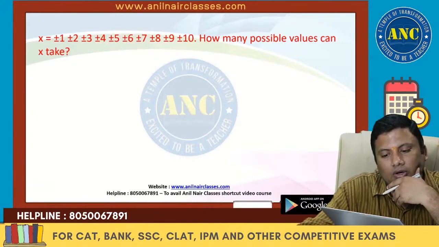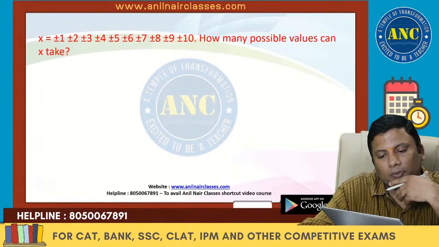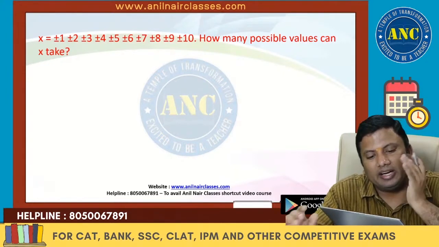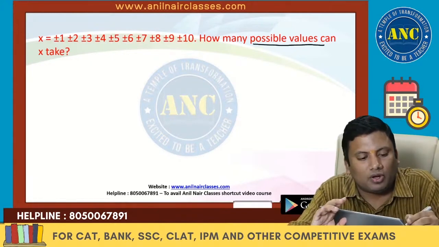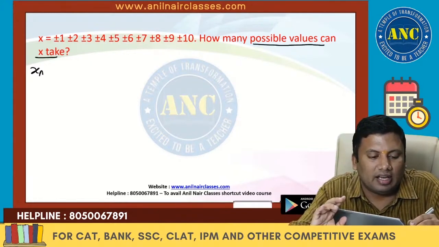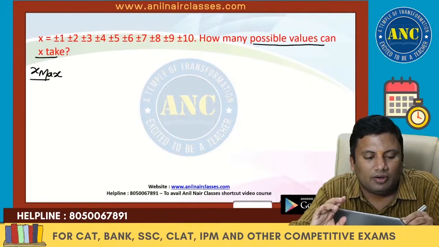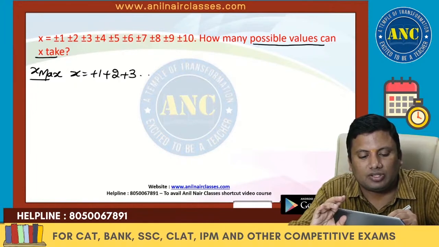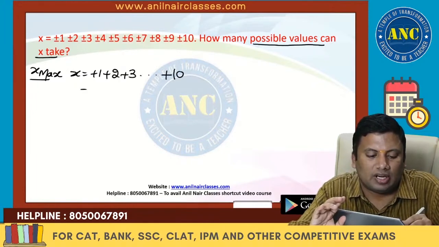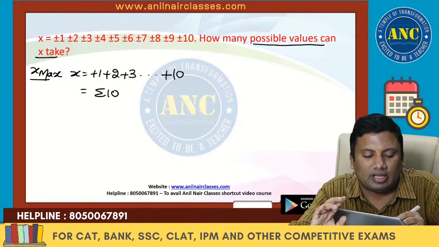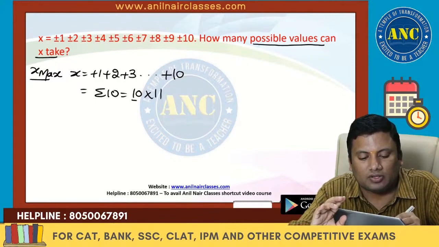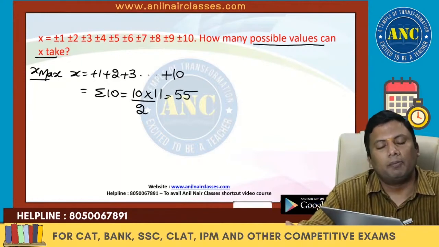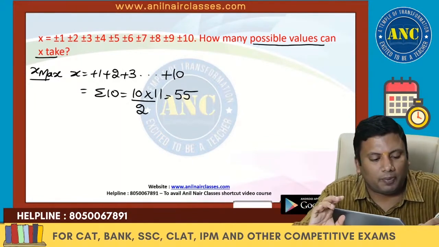x is equivalent to plus or minus 1, plus or minus 2, plus or minus 3, plus or minus 4, till plus or minus 10. How many distinct values, how many possible values will x take? If I want x's maximum value, x is plus 1, plus 2, plus 3, and so on up to plus 10. This is nothing but summation 10, n into (n plus 1) by 2, which is nothing but 55. The maximum value x can take is plus 55.